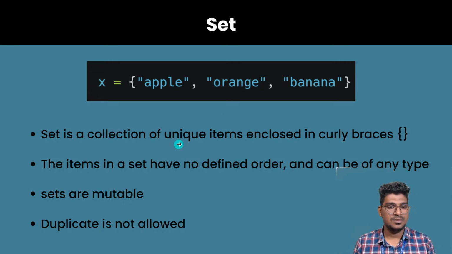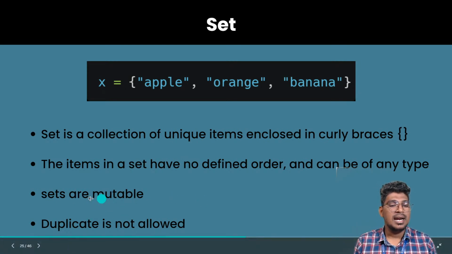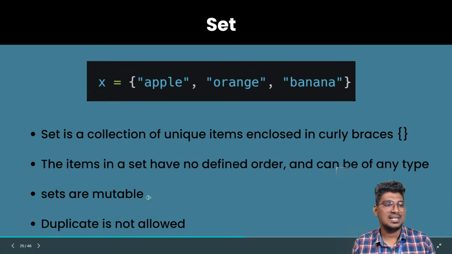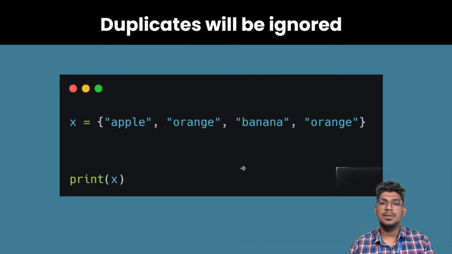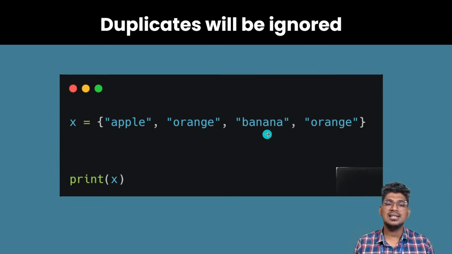The set is mutable, that means we can change the item. It does not allow duplicates. Duplicates will be ignored. For example, here there is a duplicate, orange and also orange. When you print this, only one orange will be displayed.